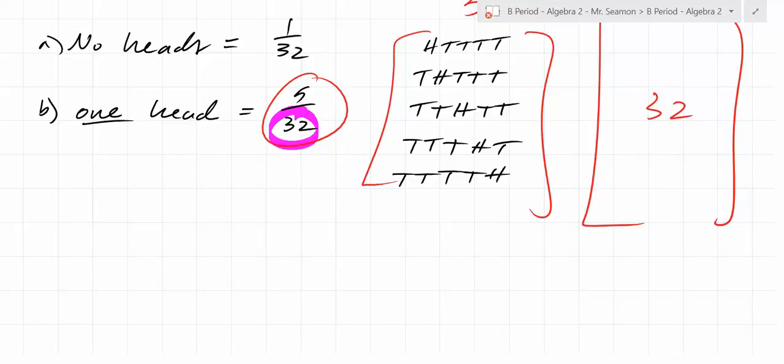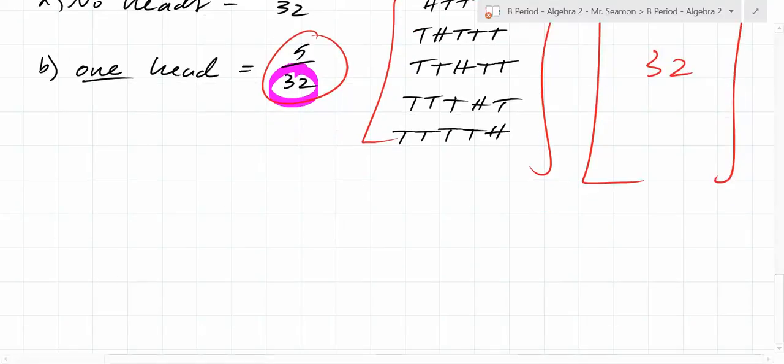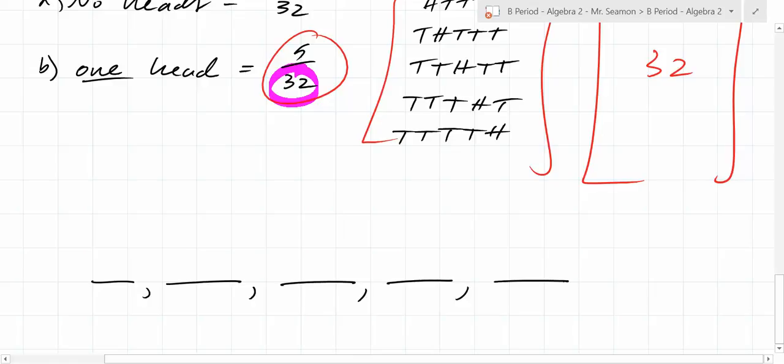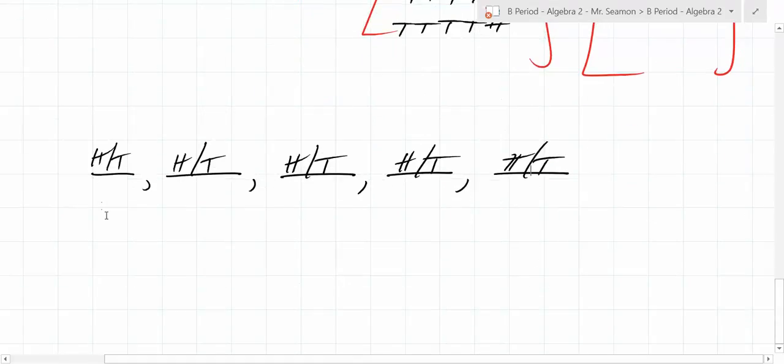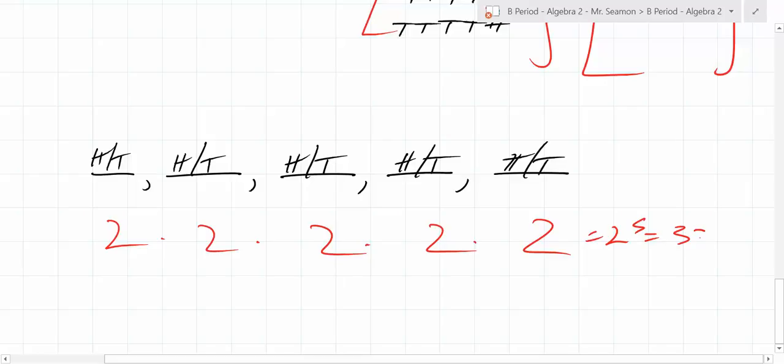Well, how about this? There's the first coin flip, the second coin flip, the third, the fourth, and the fifth. This can be heads or tails, right? This can be heads or tails. What can this be? Heads or tails? It's the same thing, right? So how many different outcomes are there for each slot? 2. That's right. There's 2, 2, 2, 2, and 2. So what do you do with all those numbers to find the total number of outcomes? This is 2 to the 5th, which is 32.